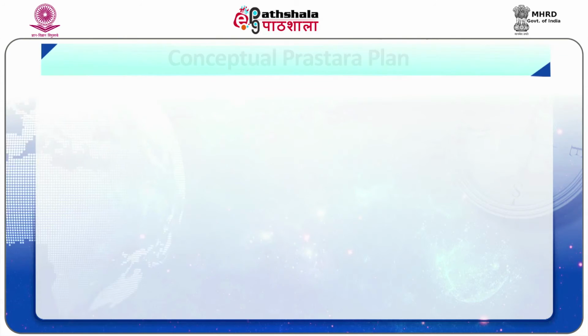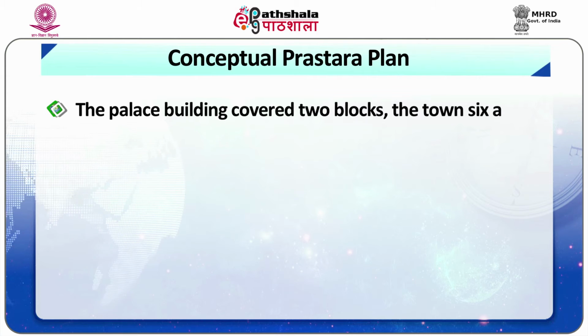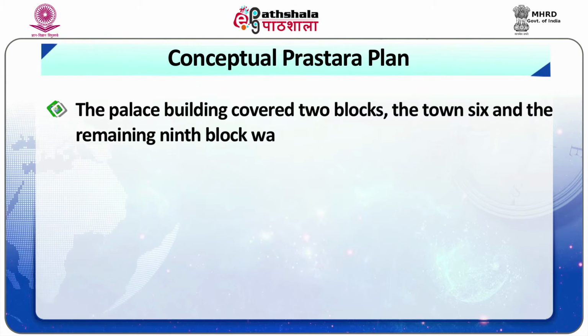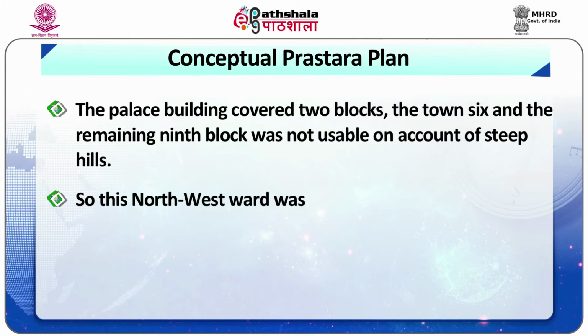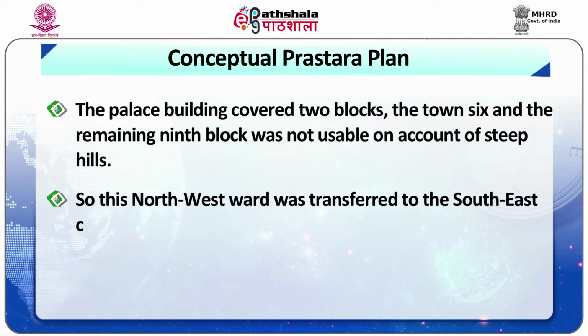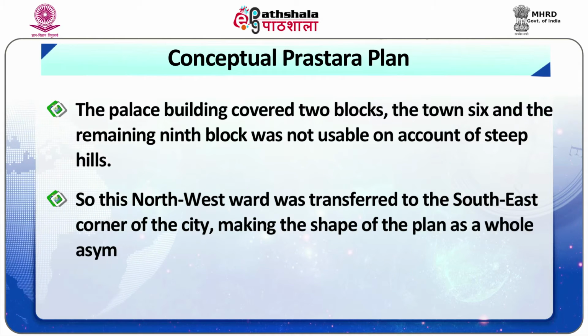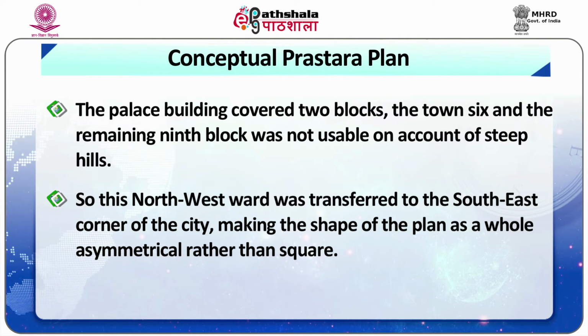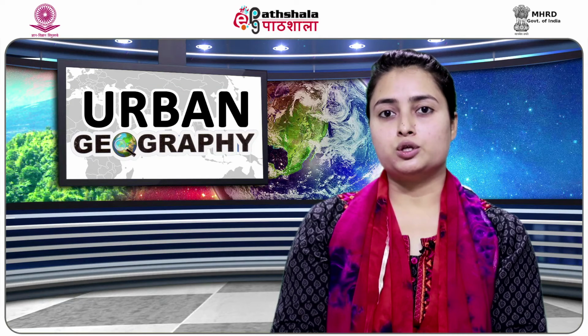Coming to the plan, the palace building covered 2 blocks. The town's 6th and the remaining 9th block was not usable on account of its steep hillside. So this northwest ward was transferred to the southeast corner of the city, making the shape of the plan as a whole asymmetrical rather than square. The mandala could not be complete in the northwest due to the presence of the hills.